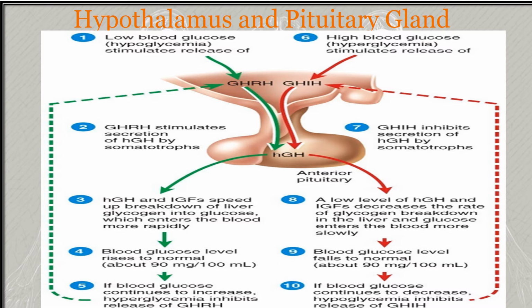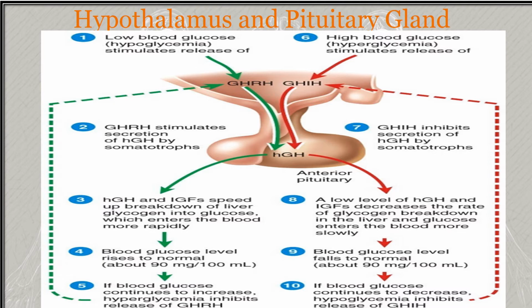On reaching the anterior pituitary in portal blood, the growth hormone inhibiting hormone inhibits the secretion of growth hormone by the somatotropes, and a low level of growth hormone and insulin-like growth factors, the IGFs, slows the breakdown of glycogen in the liver, so glucose is released into the blood more slowly and blood glucose falls to the normal level.